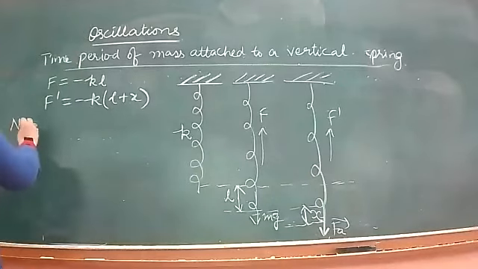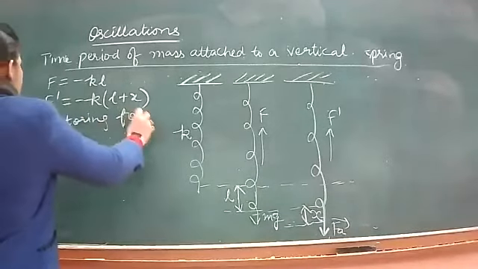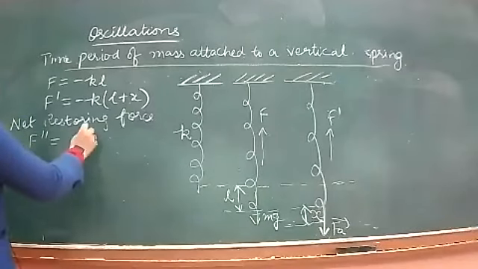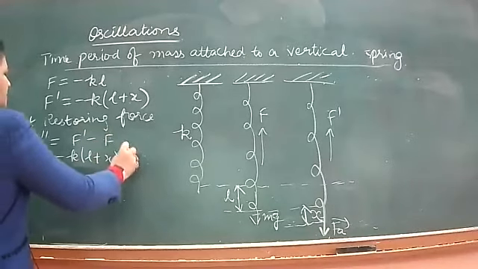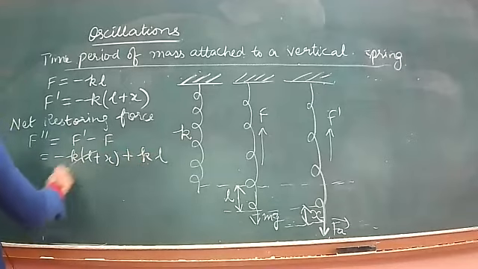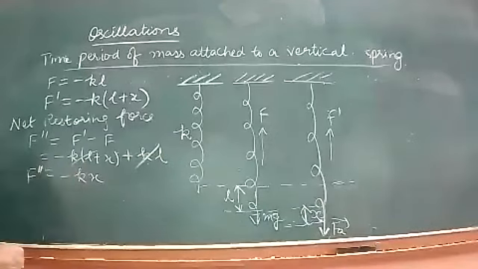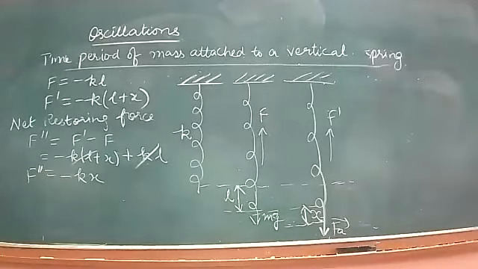So what is the net restoring force? Net restoring force, that will be F double dash, let us say. So that is F dash minus F, which is minus K(L plus X) plus KL. So minus KL and plus KL get cancelled and again we are left with F is equal to minus KX. Ultimately, we are again getting the same equation. Whether it's a horizontal spring or a vertical spring, we are getting ultimately the same equation. That F double dash is minus KX.